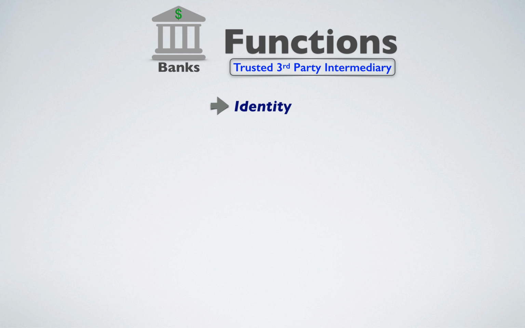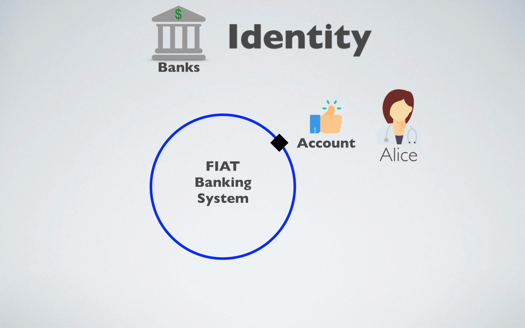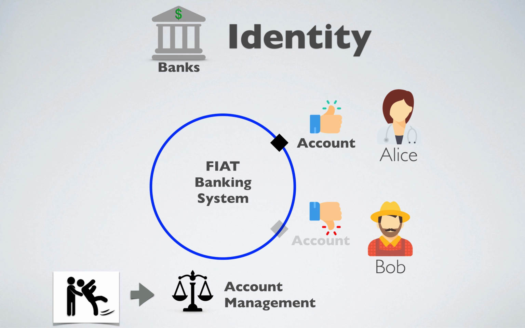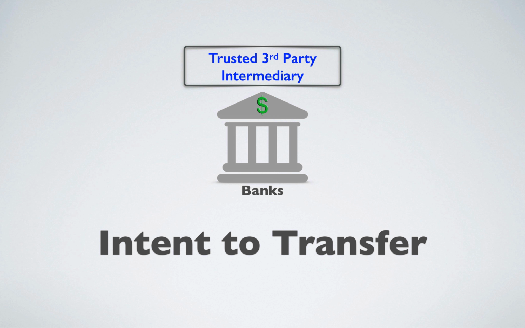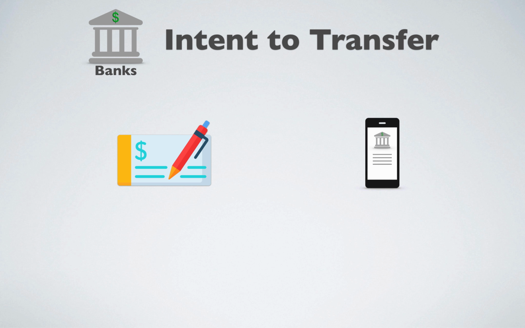Other than the exchange of physical banknotes, in order to participate in a fiat system, one needs an account with the bank. Banks can provide access or restrict access to the system by allowing or denying creation or access to an account. Therefore, the participants are trusting the bank to handle account management equitably. The bank is also entrusted with creating a process where participants convey their intent to make a transfer. For example, banks provide check writing and online applications where account holders can initiate transfers of fiat currency.